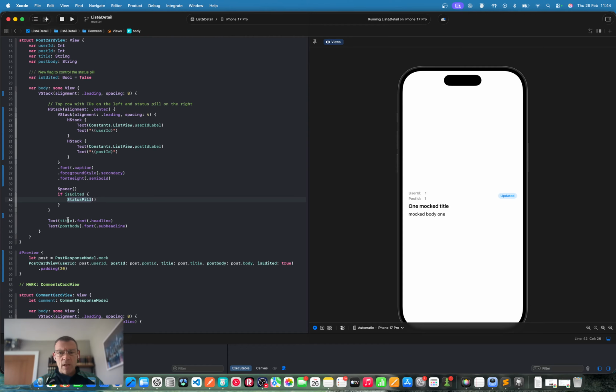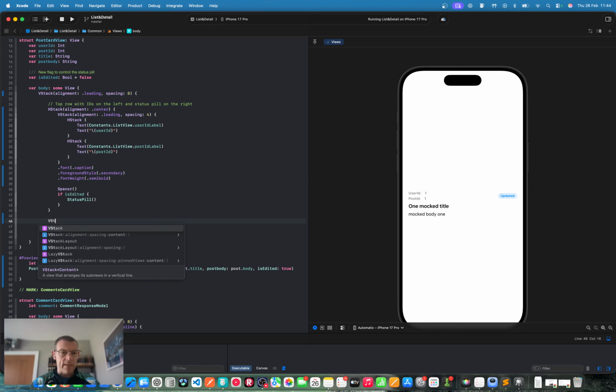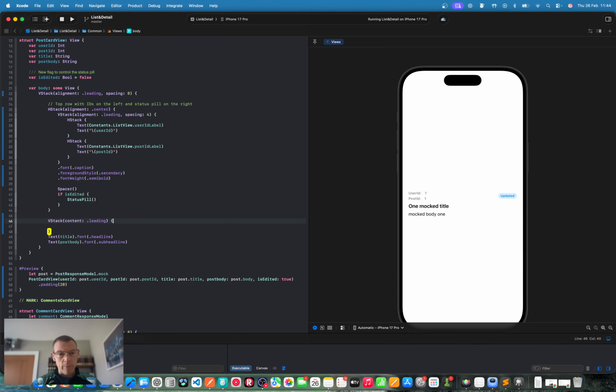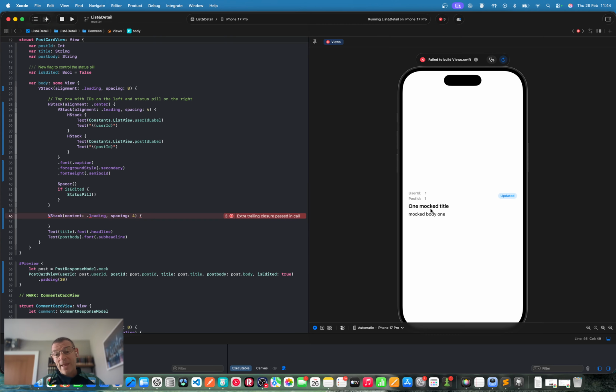For the title of our post, let's do exactly what we did earlier. We'll create a V stack here. The alignment is, of course, leading, and we probably should put some spacing in there. Spacing should be small between the title label and the actual content.